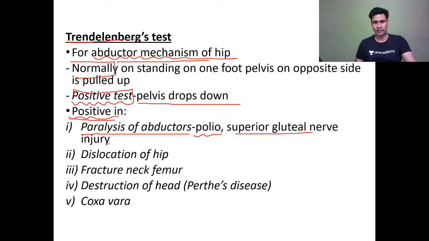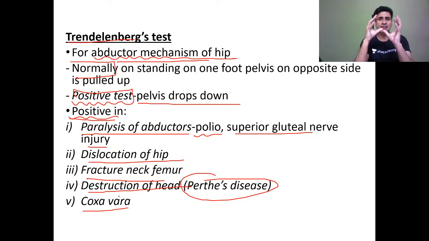or superior gluteal nerve injury, dislocation of hip, fracture neck femur, destruction of head like Perthes disease or avascular necrosis, and coxa vara, when there is decrease in neck shaft angle. So, the angle on which the lever arm is acting will be decreased. In that case also, this test will be positive.